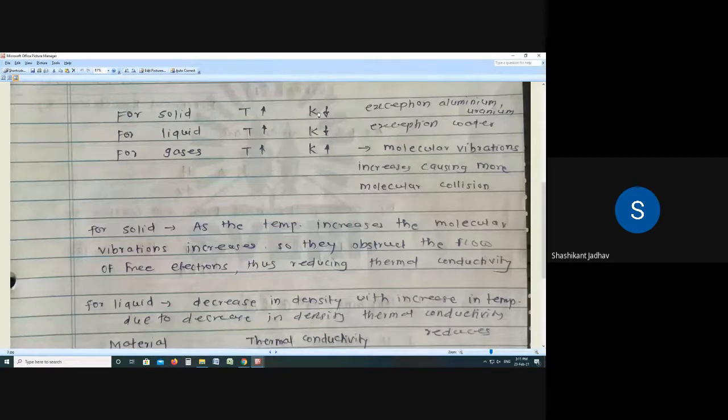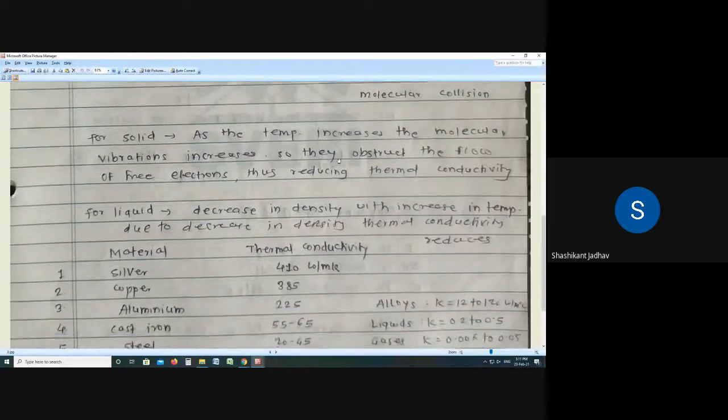If temperature increases, thermal conductivity decreases for solid and liquid, and for gases if temperature increases, then thermal conductivity increases. So all of you write down these values of the thermal conductivity of different materials. Write down first column, that is material, and the second column we have to make as thermal conductivity, and write down the different materials. First material is silver, second material is copper, aluminum, cast iron, steel, concrete, glass, water, then alloys, liquids, gases, and write down the values of the thermal conductivity of these different materials.